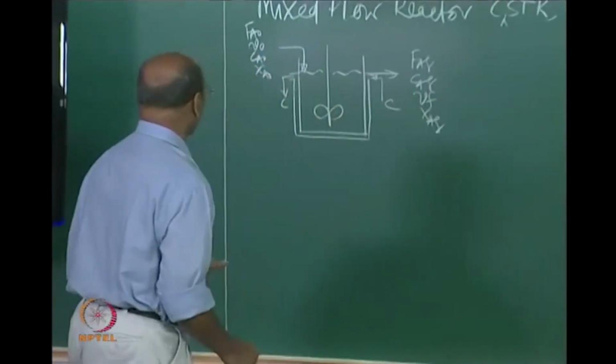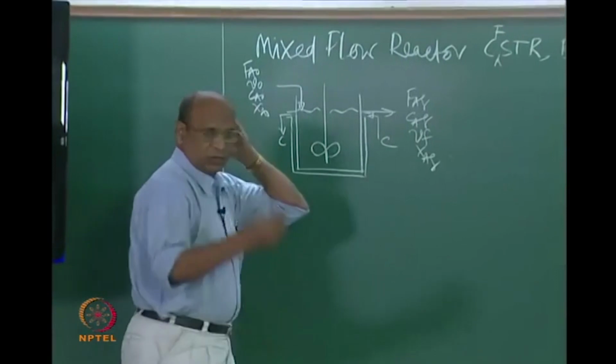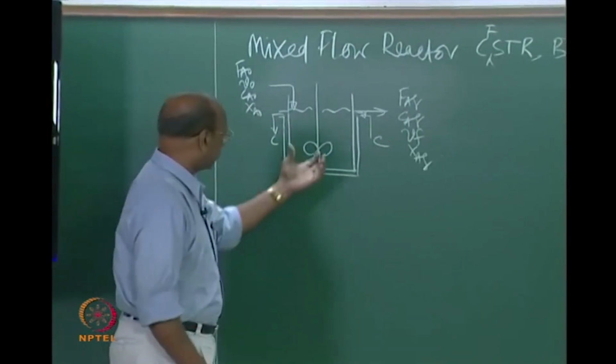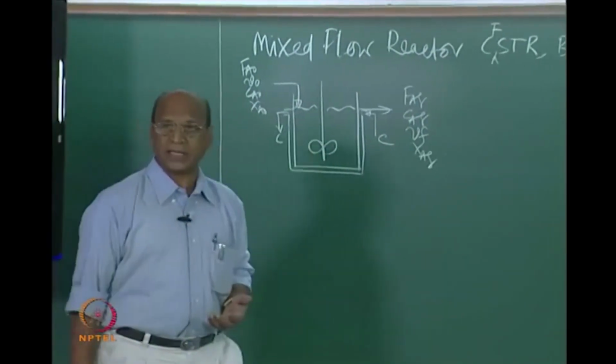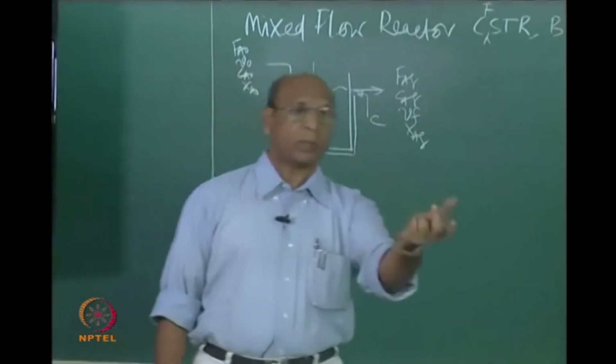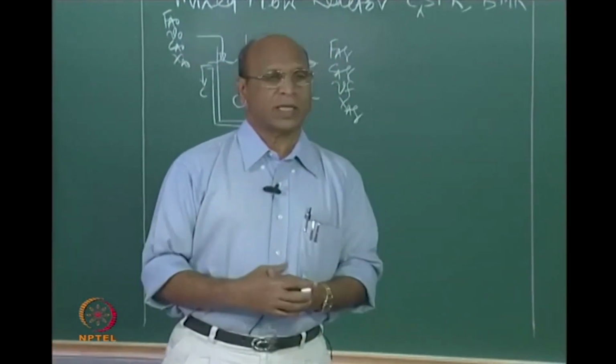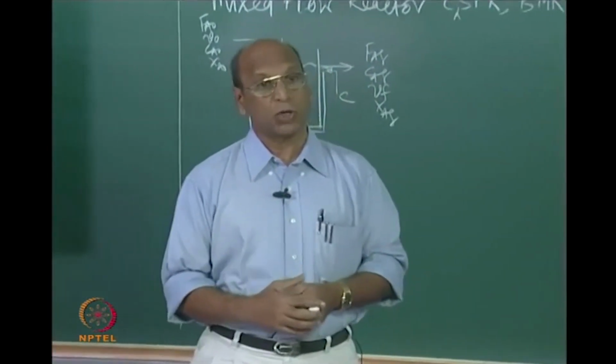Okay, good. So, in perfect mixing, you know the simplest assumption is that we have perfect mixing. Now, the question is how do you define perfect mixing? We are trying to say that this mixing is at the molecular level.